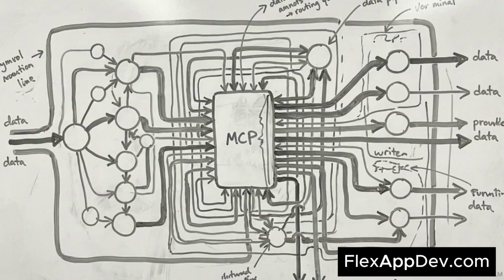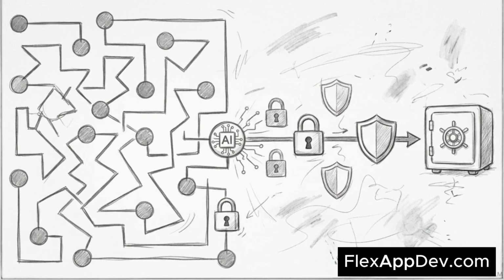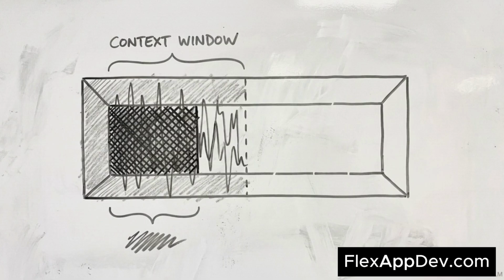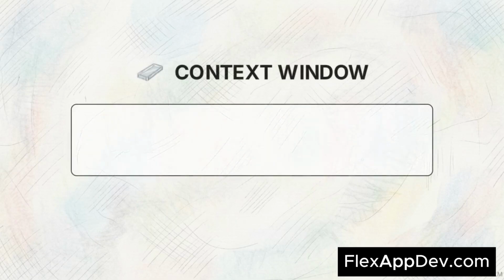To build those connections, developers have been defaulting to heavy infrastructure, like the Model Context Protocol, or MCP. MCP is an open standard designed to dictate how AI models securely access external data sources. But MCP carries a massive hidden cost, known as the context tax. Every AI has a context window, the finite amount of data it can process at one time. Loading massive, complex tool schemas fills up that memory quickly.